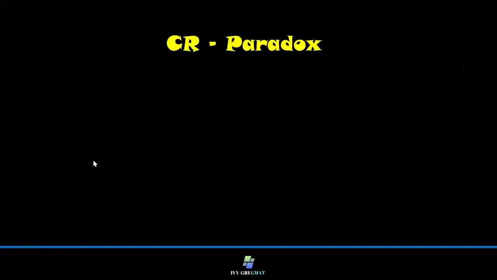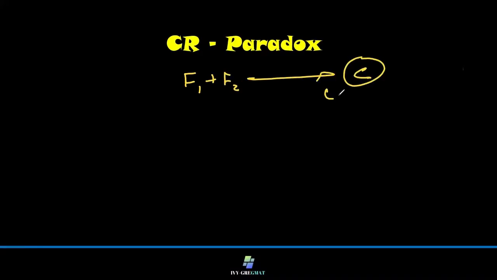Okay, CR paradox. This is a question where you have got the same fundamentals. Same fact 1, fact 2, by this time you must know, leading to a conclusion, which is the likely conclusion.